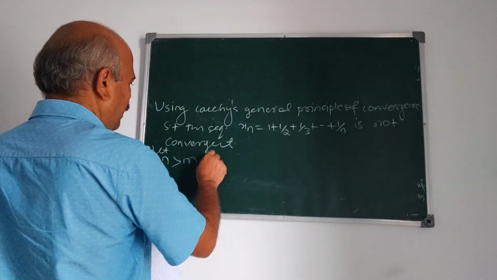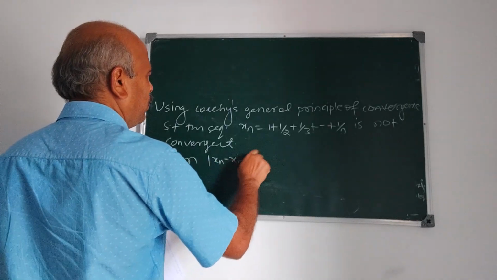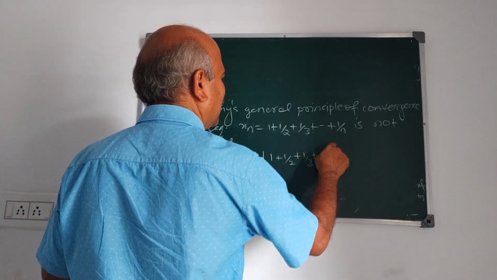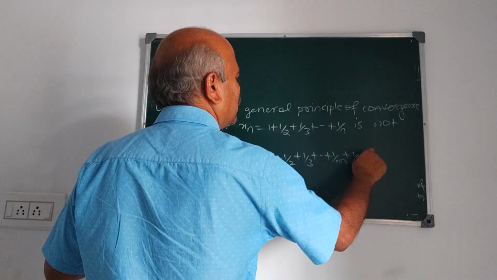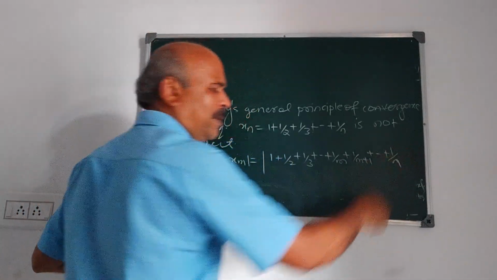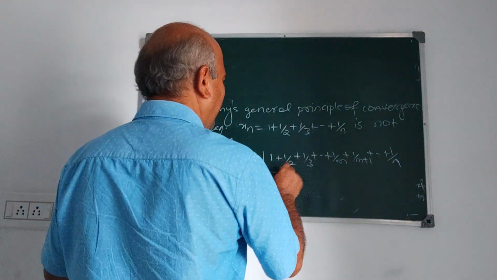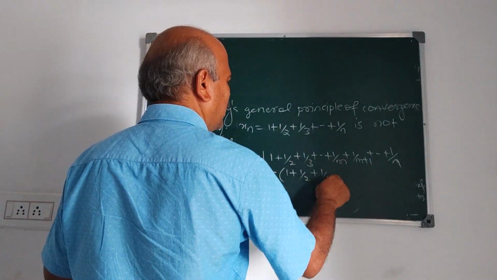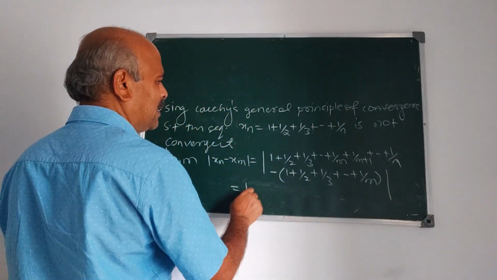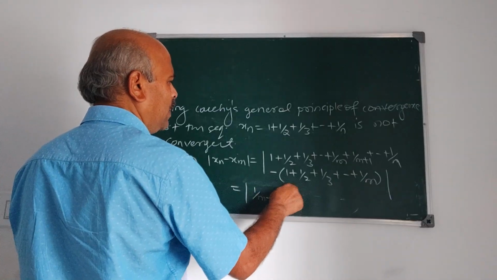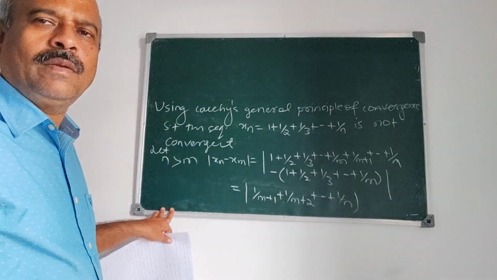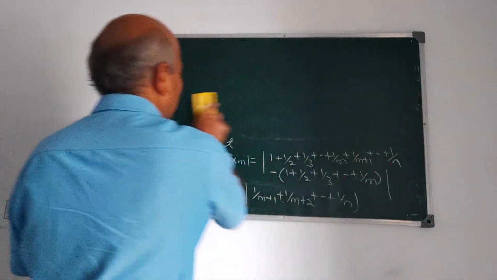Take n greater than m, then mod xn minus xm is, xn is 1 plus 1 by 2 plus 1 by 3 plus etcetera plus 1 by m plus 1 etcetera plus 1 by n, because n is greater than m here. This step is important. n is greater than m. Minus of 1 plus 1 by 2, 1 by 3 plus so on plus 1 by m. So mod xn minus xm is 1 upon m plus 1, plus 1 upon m plus 2, plus so on, plus 1 upon n. This is mod xn minus xm.